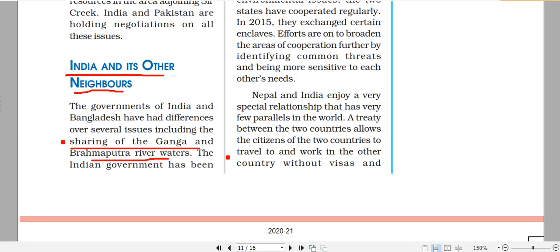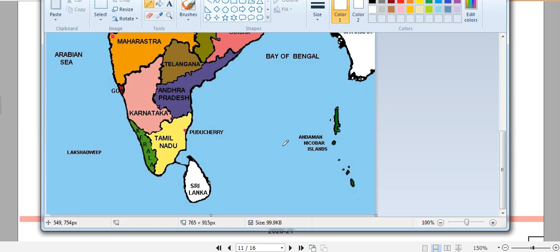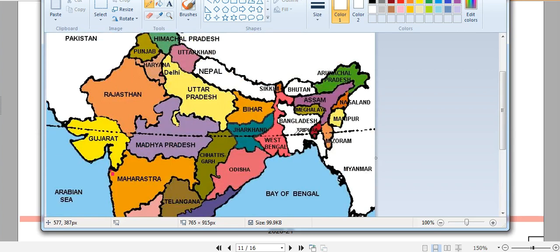Now let me pull up the map of India for you. Okay, this is the map, and you must have noticed that Ganga roughly starts from here, and Yamuna starts from here. They meet at Allahabad, and then they flow combined like this, and enter into Bangladesh.